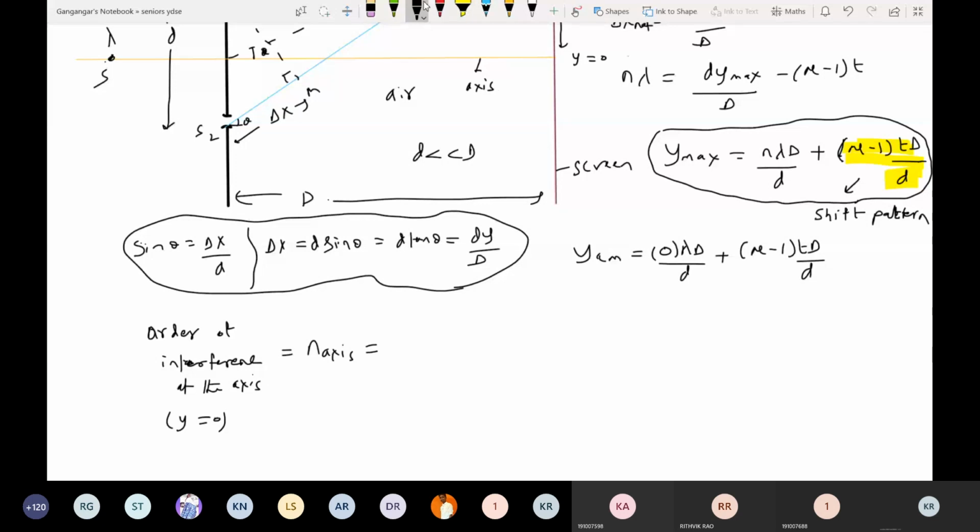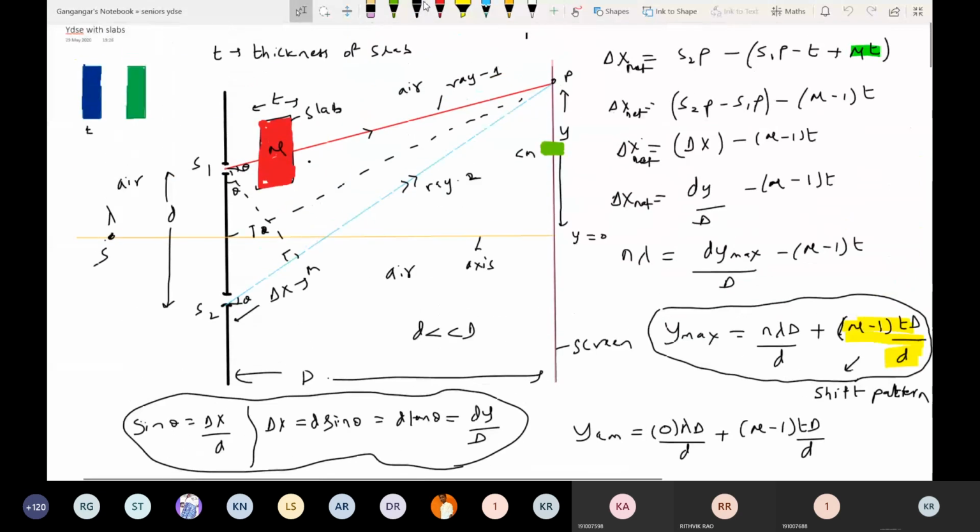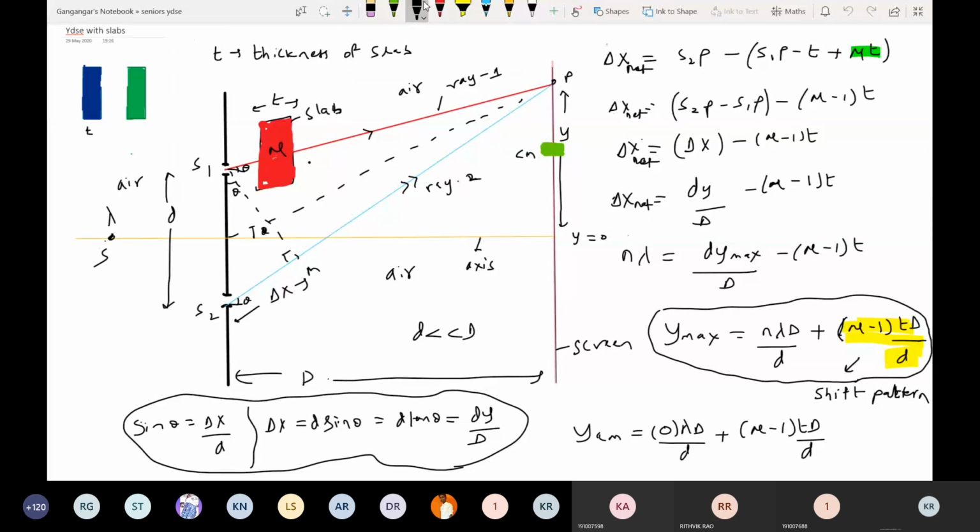So n axis, the capital D and small d will get cancelled out now. So this will be minus (mu minus 1) t by lambda. I am getting a negative sign. What does it mean? That means the order which is lying below the central maxima will be available here. So this is that n axis.